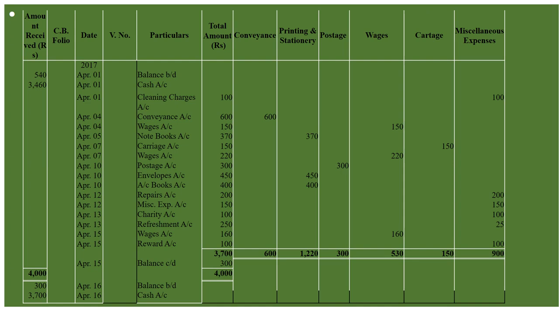Fine. On April 12, it is paid for repairs and gave tips to office peon. So if it is paid for repairs, definitely we will include it under miscellaneous expenses. Gave tips to office peon 150 rupees, that is also included under miscellaneous expenses. Next one is gave charity 100 rupees. Charity is also included under miscellaneous. Served tea to consumers, it will be also written under miscellaneous expenses. Fine.